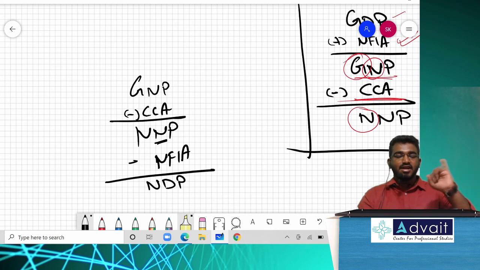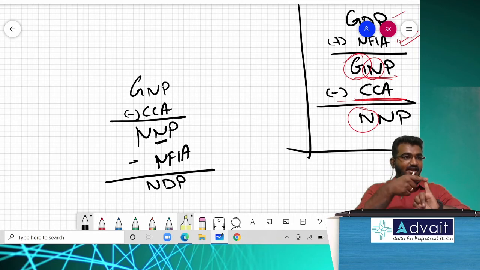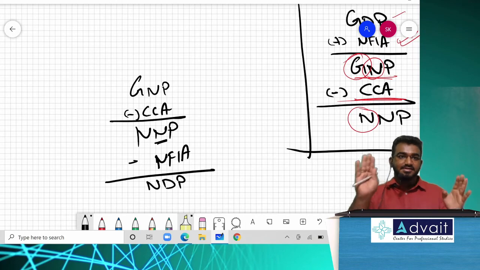Be pretty much clear. First alphabet, second alphabet. If it is D, not included with NFIA. If it is N, included with NFIA. If it is G, gross, included with depreciation. If it is net, excluded with depreciation. Pretty simple. Is that clear? Superb.